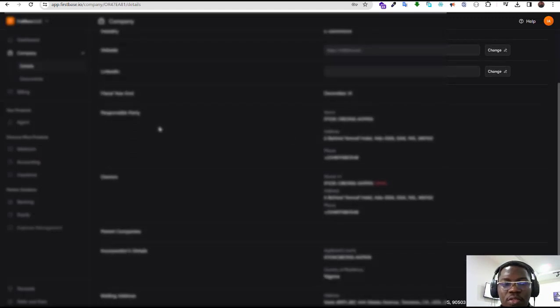And then there will also be a field for you to put in your address. That is the responsible party, which is you. So you choose your name, all right? Put in the address that you are living in, okay? Then put in your updated phone number, and if you are the only owner of that business, you can click on continue to proceed.